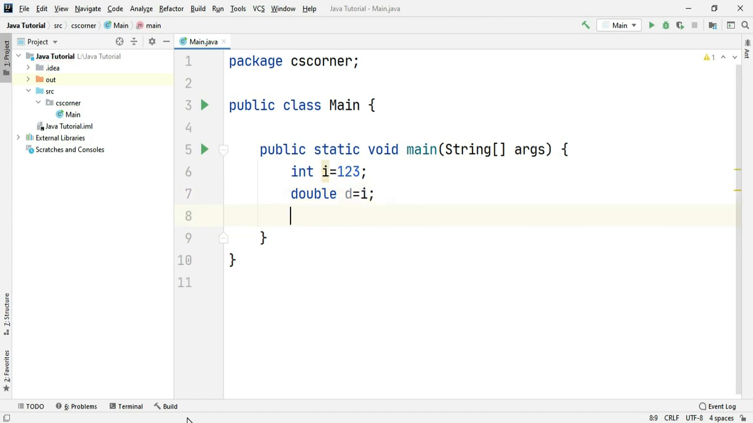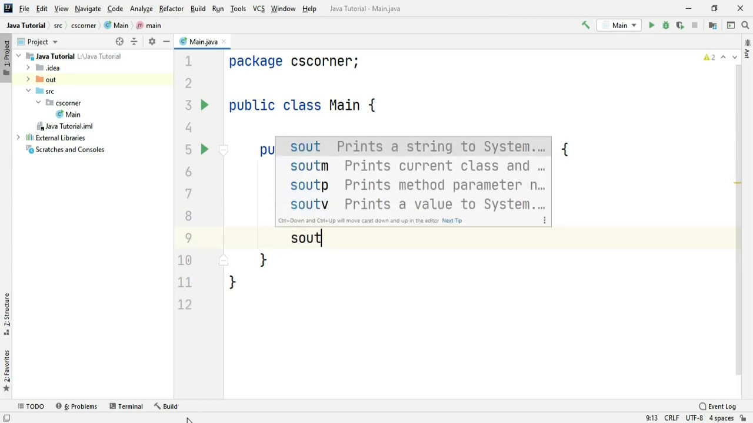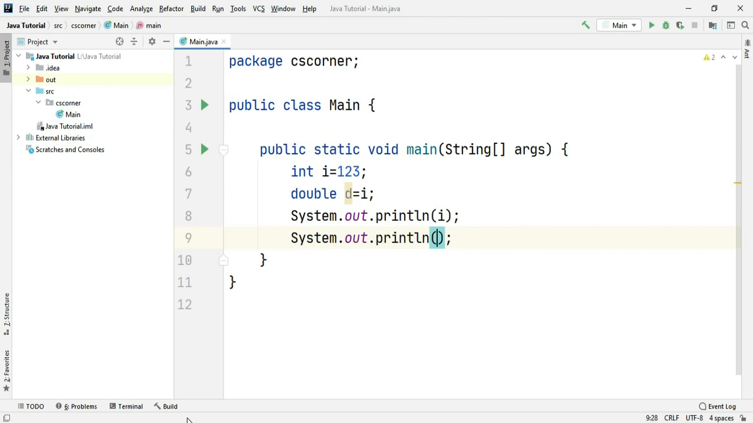Here we don't have to write any code. You can see I'm not getting any error because double has larger memory space as compared to integer. Therefore typecasting has been done automatically. Now if I print the values of these two variables, let's check what we get. Here I'm printing the value of the i variable. Here I'm printing the value of the d variable, which is holding the value of i. Let's see what output we get.